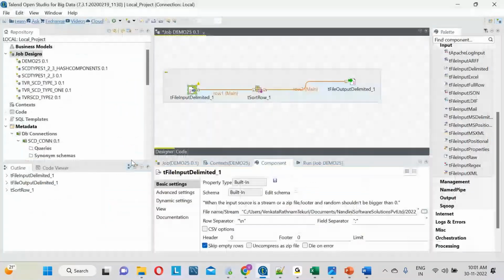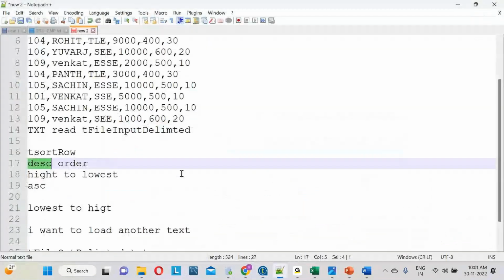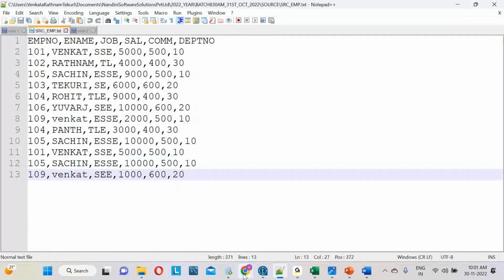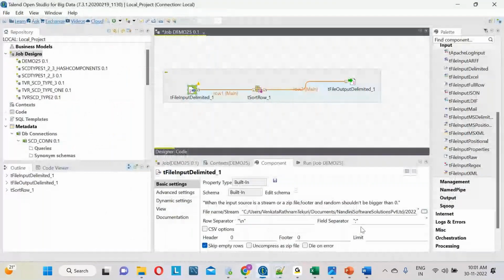What is the delimiter in this file, team? What is the delimiter in this file? Comma. Let me go to my job design. There is a field separator. By default it is the semicolon, right? Let me make it a comma now.